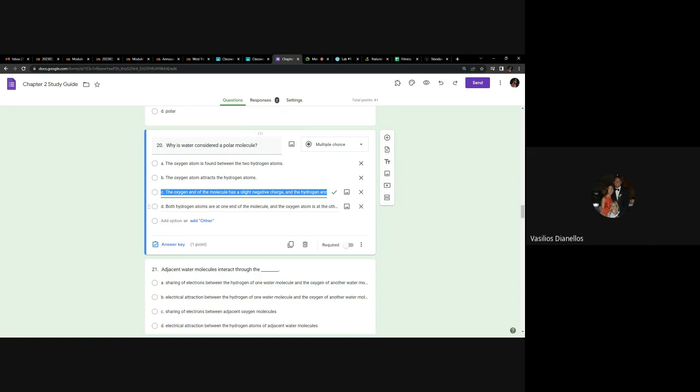What's the other one say? Both hydrogen atoms are at one end of the molecule. The oxygen is at the other. See? So all the other statements are correct statements, but those statements in themselves don't explain why it's a polar molecule. So the most correct answer is C.